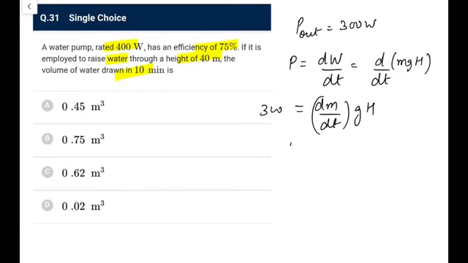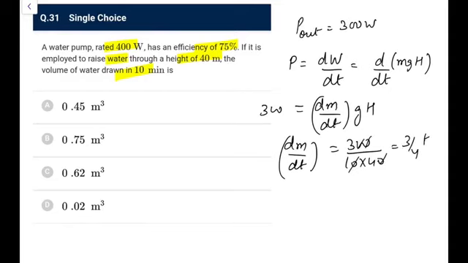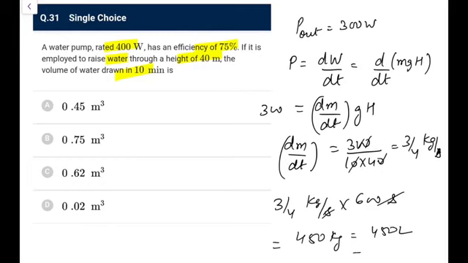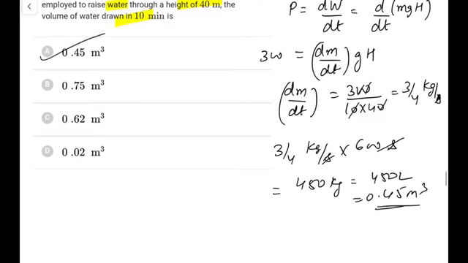So that is 300. So this dm by dt, if I solve it, comes out as 300 upon 10 into 40. So this is 3 by 4, which we can write in standard unit as kg per second. So in 10 minutes, what it can pump out, 3 by 4 kg per second into 10 minutes, which is 600 seconds, this is 150 into 3, that is 450 kg, which is 450 liters, or you can write 0.45 meter cube, because the density of water is 1 kg per liter or 10 to the power 3 kg per meter cube. Go for option A here. Next one,